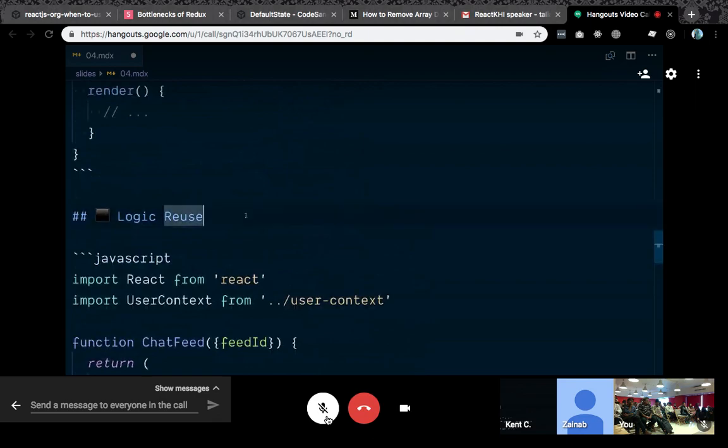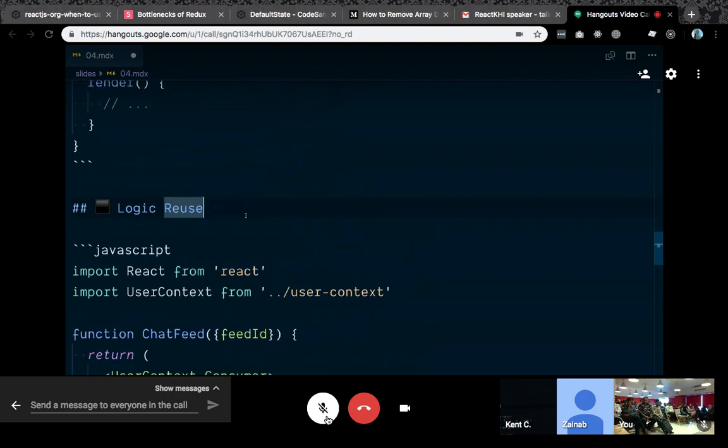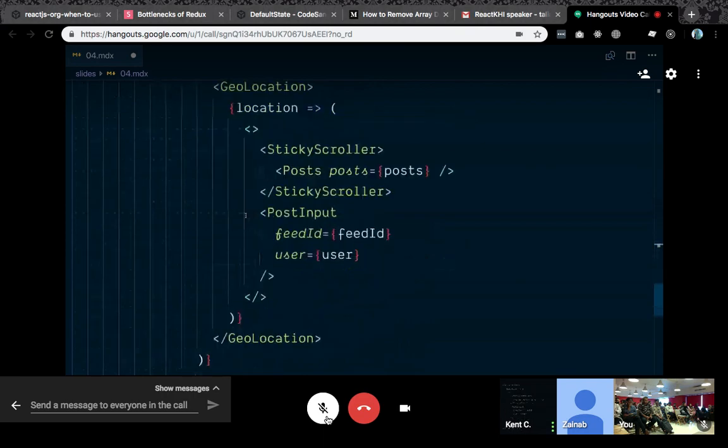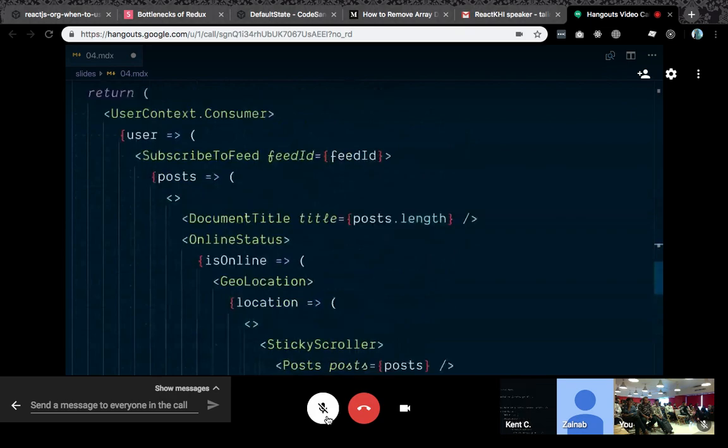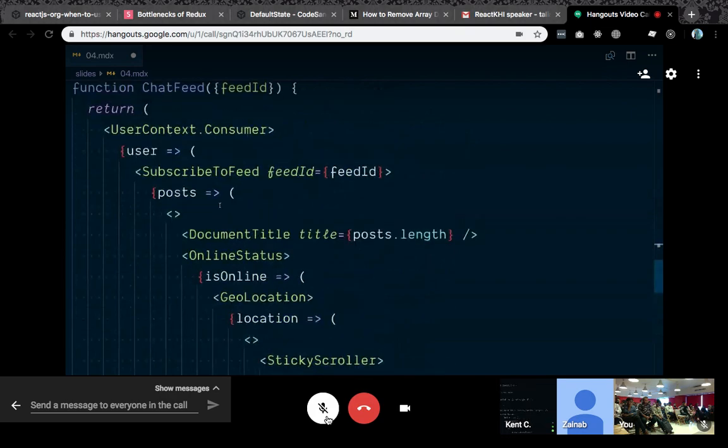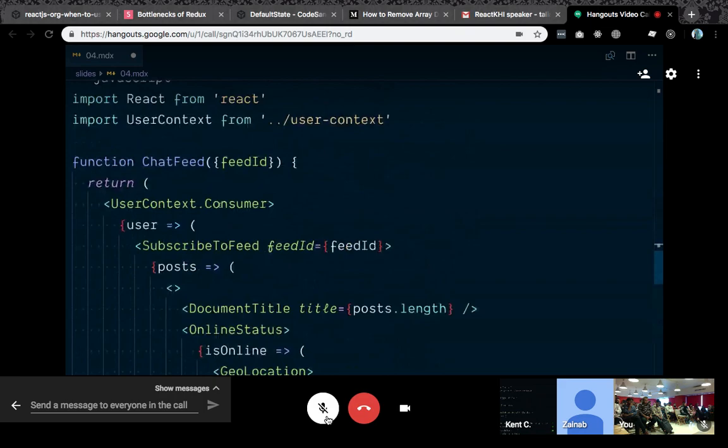That is logic reuse. What we've all landed on as the best pattern for sharing logic is these headless UI components. These are components that don't render any UI themselves, they just handle all the lifecycle methods and then leave it to you to manage the UI. These are render prop components. So this is the state of the art right here, the pyramid of doom of render props. I'm actually a really big fan of render props.